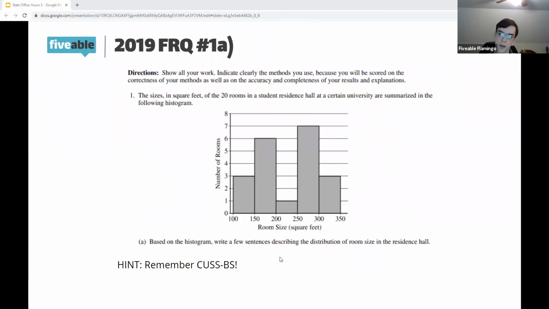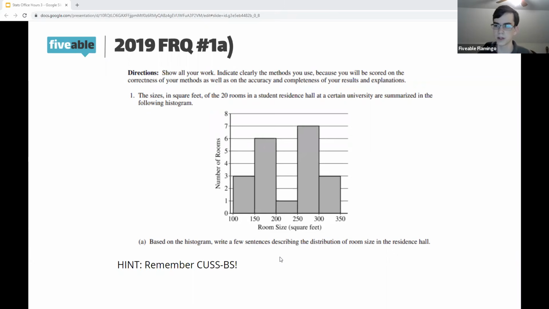Now, this is a prime example of what, if you know what to do, can set you really apart on the AP Stats exam. Because for the AP Stats exam, you might think, oh, it's just easy math. You're describing what a graph looks like. You're doing some simple algebra. But the key part about the stats exam is that you'll be lost, and even if you get the right answer, you won't be scored very well for it if you can't express that knowledge correctly.